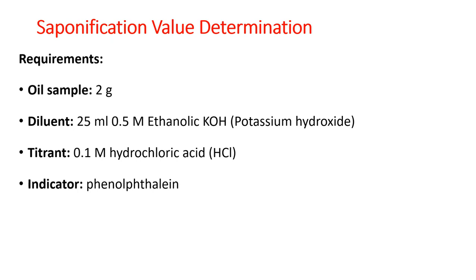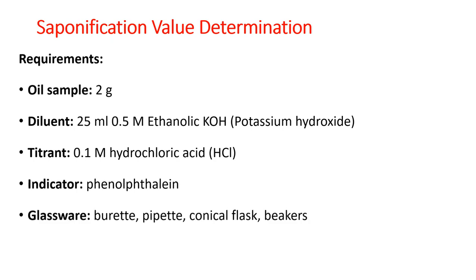These are the components of the conical flask, and we titrate it with 0.1 molar HCl, which is in the burette. The routine glasswares are burette, pipette, conical flask and beakers.